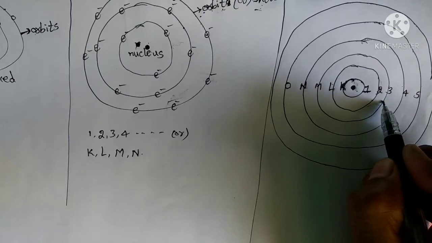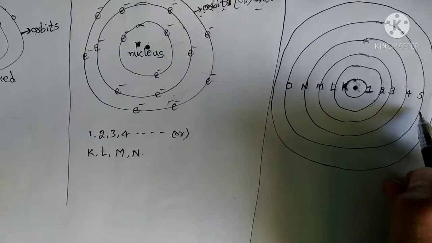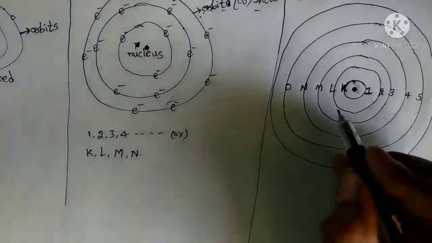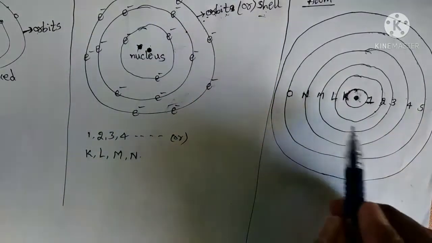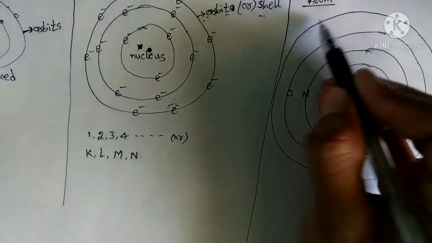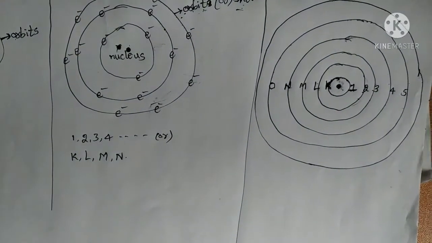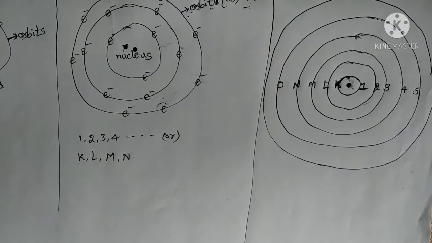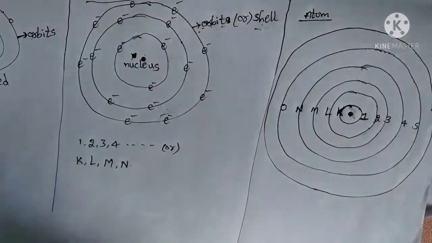This is the third shell or M shell. This is the fourth shell or N shell. This is the fifth shell or O shell. So like this, we can give names to the shells which are present in the atom. Got it? With this, we have discussed what is meant by shell.